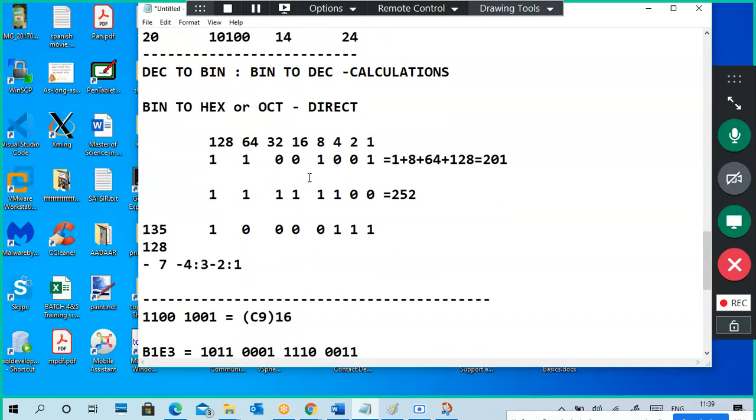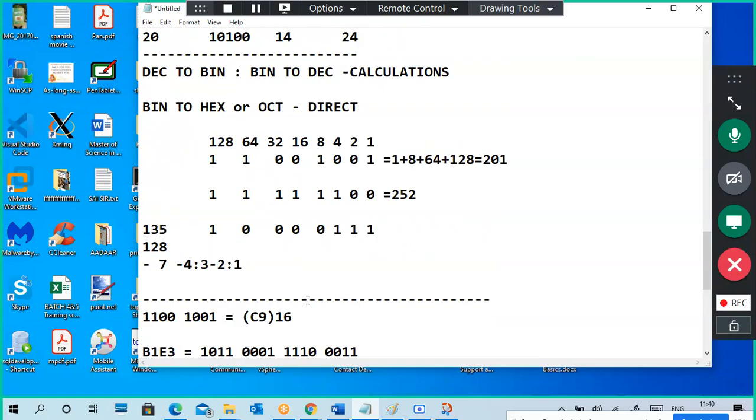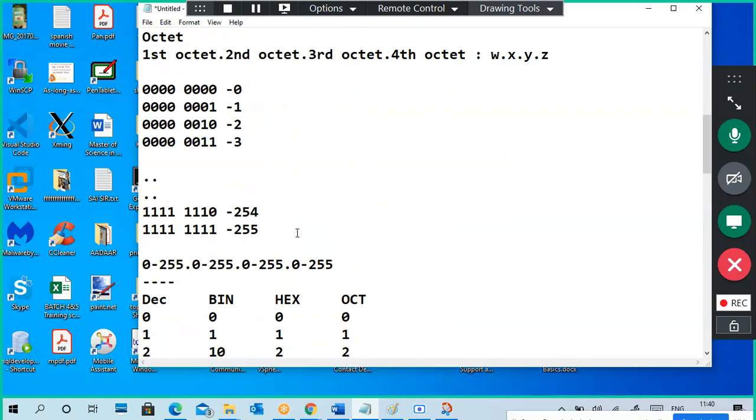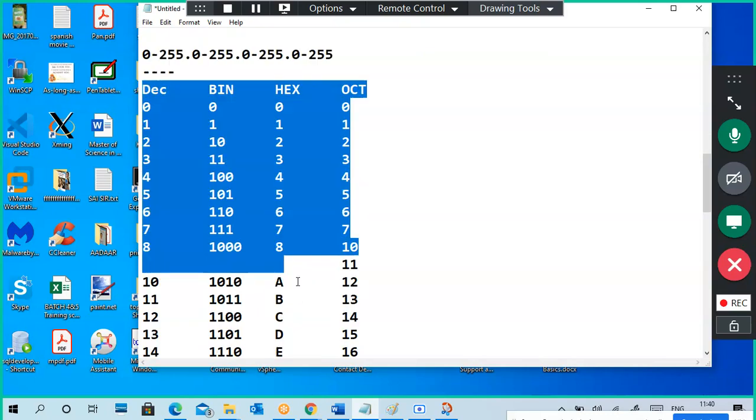So compulsory we should know how to write hexadecimal. You have to practice that. Don't get confused between hexa numbers to binary or decimal numbers. So how to represent it and how to write it. So this is about numbering conversion.